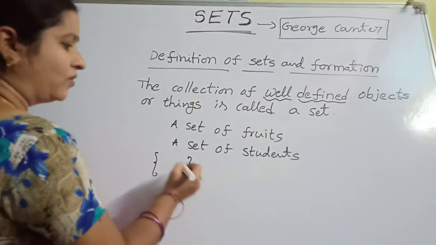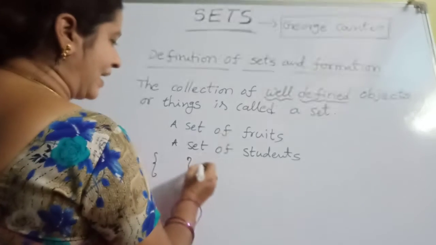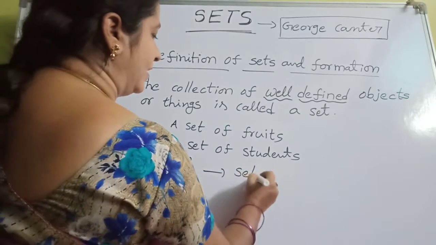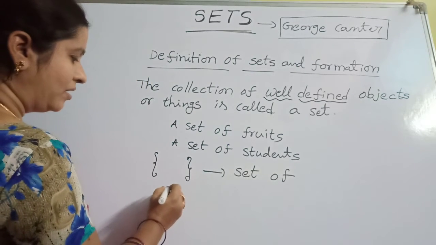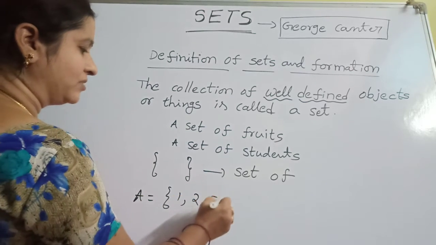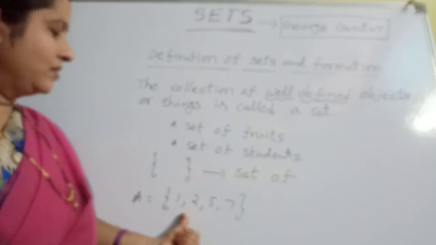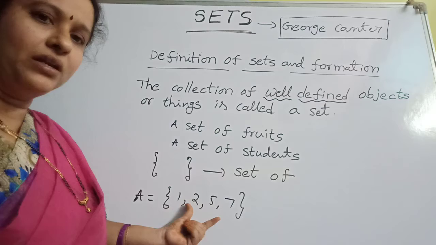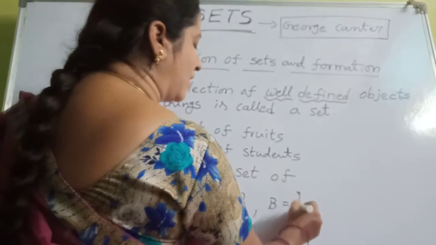These brackets denote the symbol of sets. We read it as "set of". For example, suppose A equals set of 1, 2, 5, 7. These are all numbers in this set. So here the objects are only numbers. Suppose you take B equals set of pen, pencil, chair.